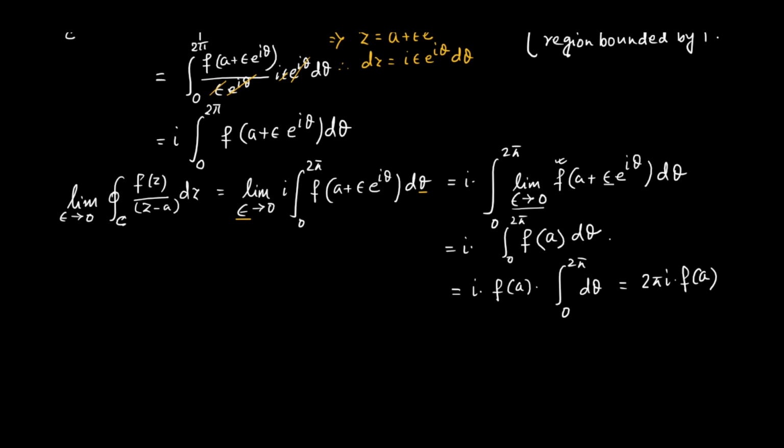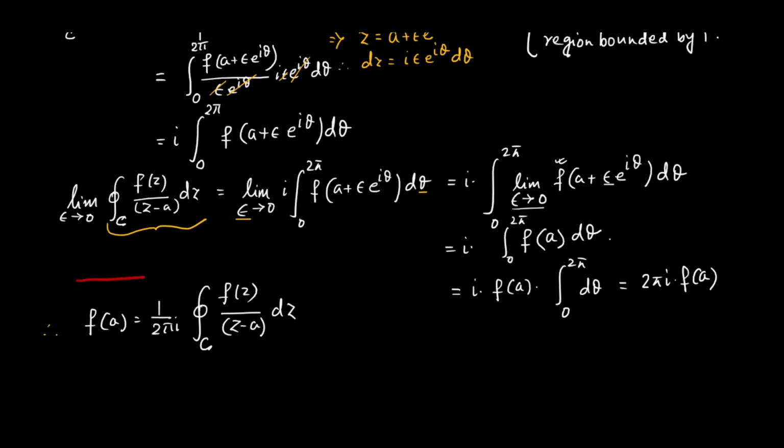Therefore, we are getting that, on this side, there is no epsilon in this part. So this simply results to integration f(z) by z minus a dz along C. And if I bring this 2 pi i to this side, I can write the whole thing as f of a is equal to 1 divided by 2 pi i, integral along C f(z) divided by z minus a dz.